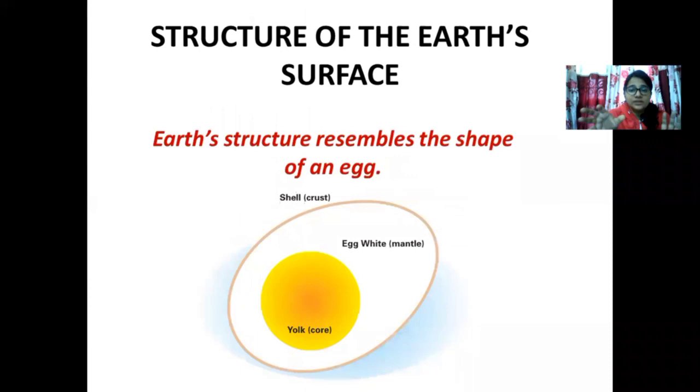Before we jump into the details, just have a broad overview of how the shape of the earth can look, depending on the shape of the egg.